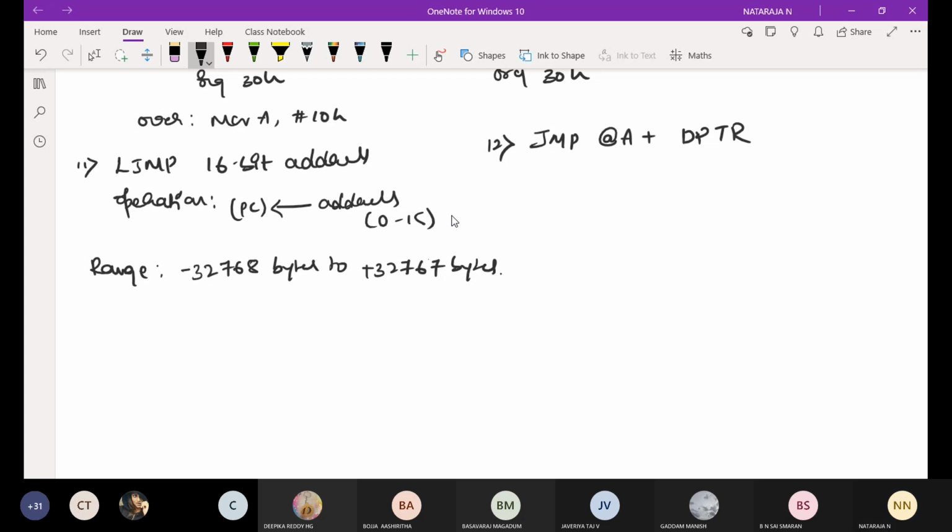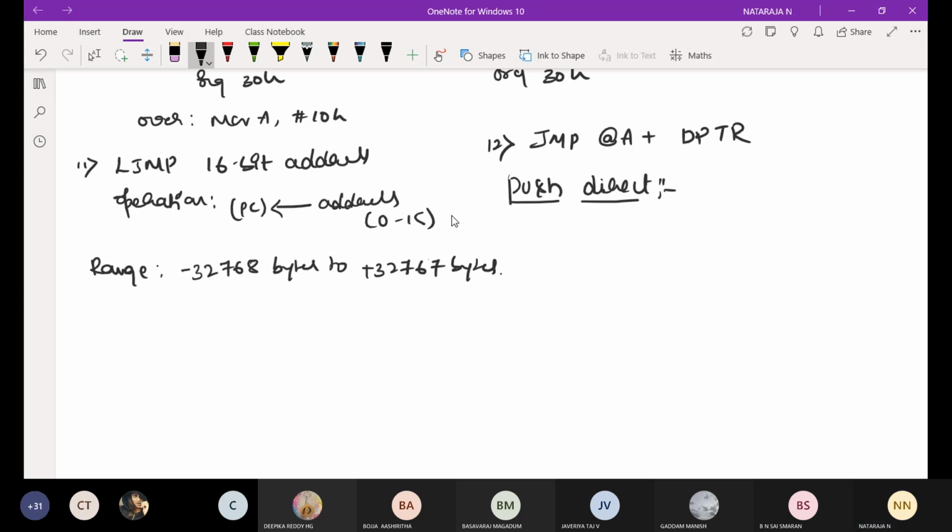Next to take the PUSH instruction. Next instruction, PUSH direct. Function: push onto stack.